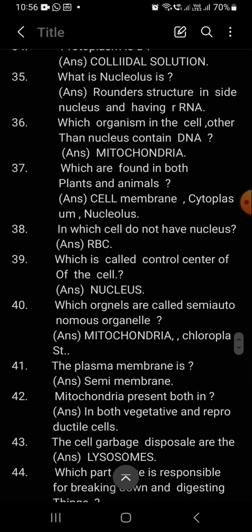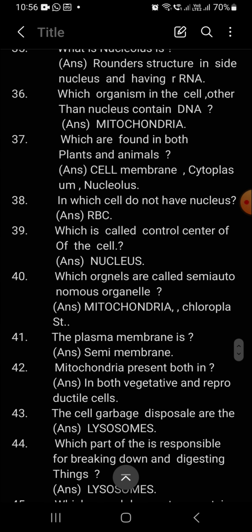The next question. What is the nucleolus? A round structure inside of the nucleus and having rRNA. Next question. Which organelle in the cell, other than the nucleus, contains DNA? So the right answer is the mitochondria.